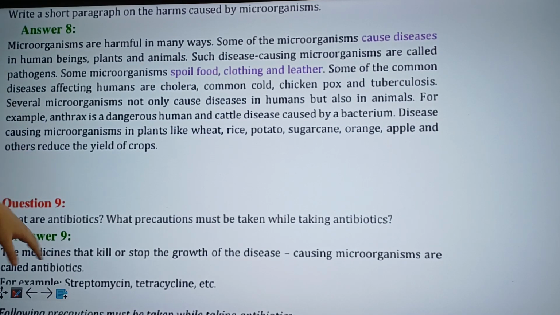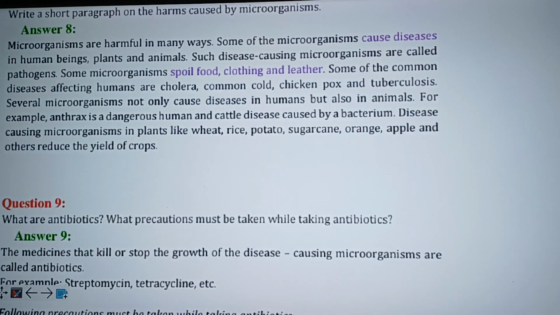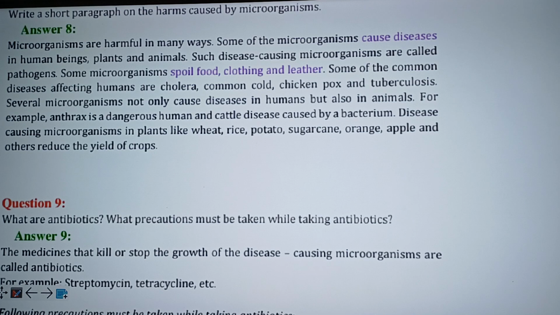Now let me explain to you. As we all know, microorganisms are not only beneficial but also very harmful to us. This is because some microorganisms cause diseases in not only human beings but also in other plants and animals. These disease-causing microorganisms are commonly called pathogens as they spread diseases from one organism to another. Other than the disease-causing microorganisms, there are also some microorganisms that spoil food and cause food poisoning, which is very harmful to us. There are others that spoil clothing and leather products, which are of course harmful to us.